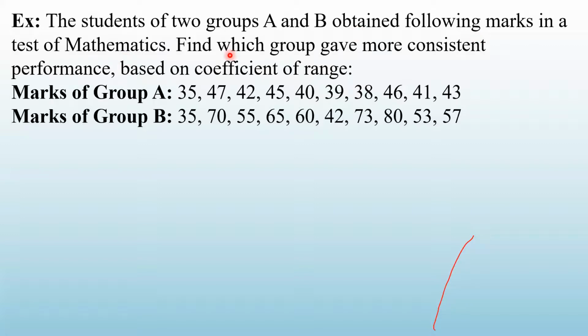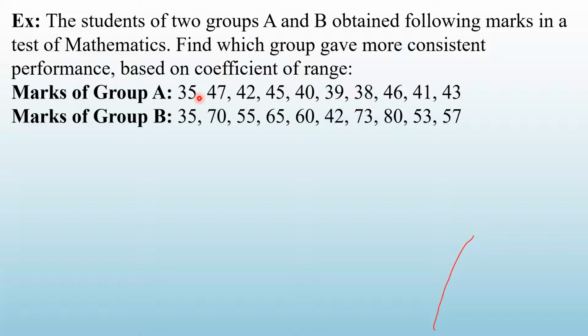Find which group gave more consistent performance based on coefficient of range. यहाँ आपको दो ग्रुप दिए हैं, मार्क्स ऑफ ग्रुप ए एंड मार्क्स ऑफ ग्रुप बी. दोनों ग्रुप के स्टूडेंट्स के यहाँ मार्क्स आपको दिए हैं. What you have to find out? You have to find out which group is having more consistent performance. किस ग्रुप का परफॉर्मेंस is more consistent? And what you have to use? Based on coefficient of range.